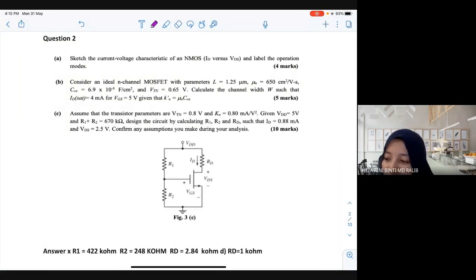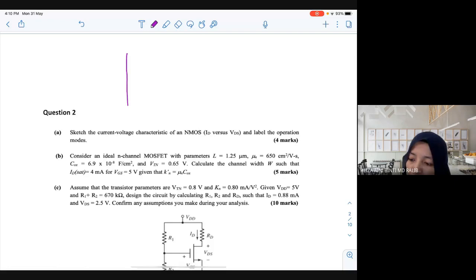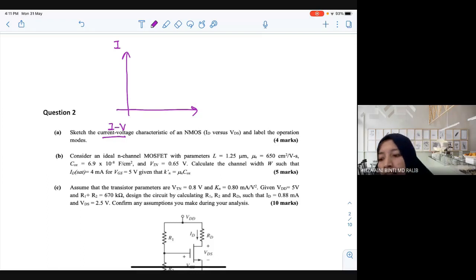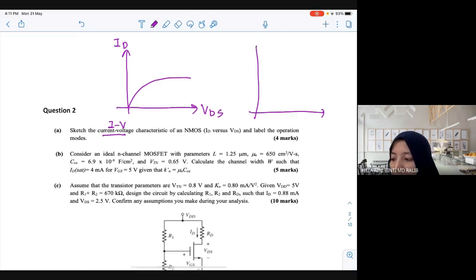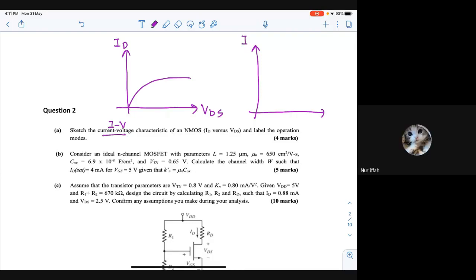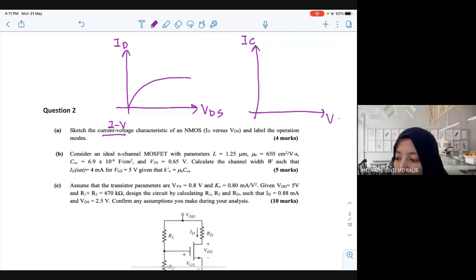Okay, so question number 2. Sketch the current voltage characteristic. So what is the Y, what is the X? Y is what? I what? Current voltage characteristic, IV characteristic. ID. IV, correct. V what? VGS or VDS? VDS. The shape is like this. If you go to BJT, can you recall your BJT? This is I what? IC. This is V what? VCE. The shape is the same, right?